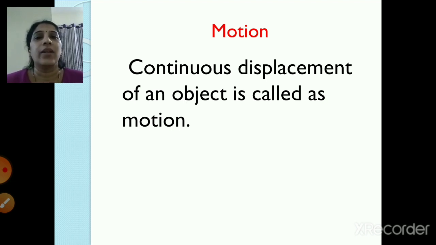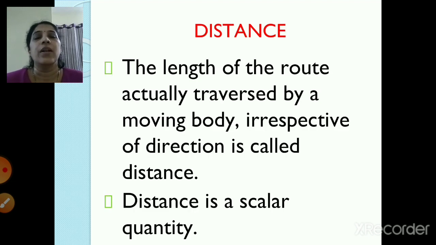Now children, whenever you are traveling in a train, you can see the train is moving, and at that time you can see from the window that the trees which are there are running backwards. So you feel that the trees are in motion, but actually the train is in motion, right? So this is called as a motion. Now we'll see what do you mean by distance.